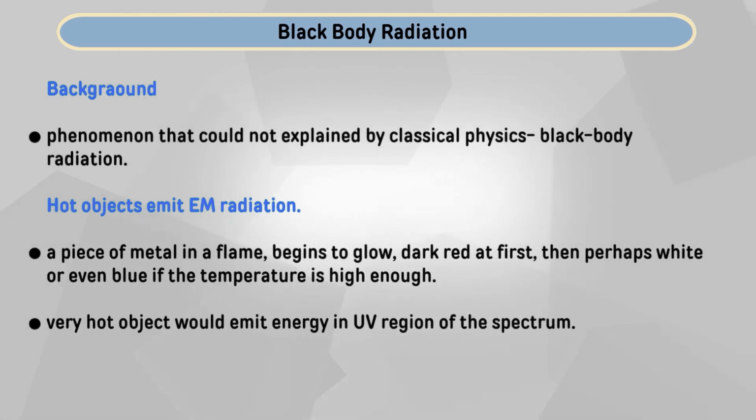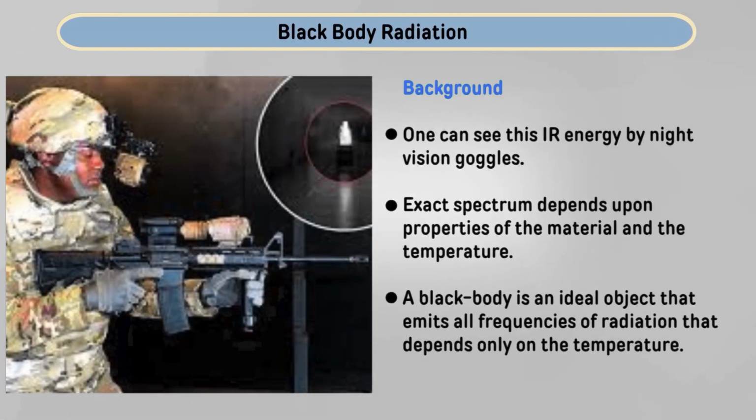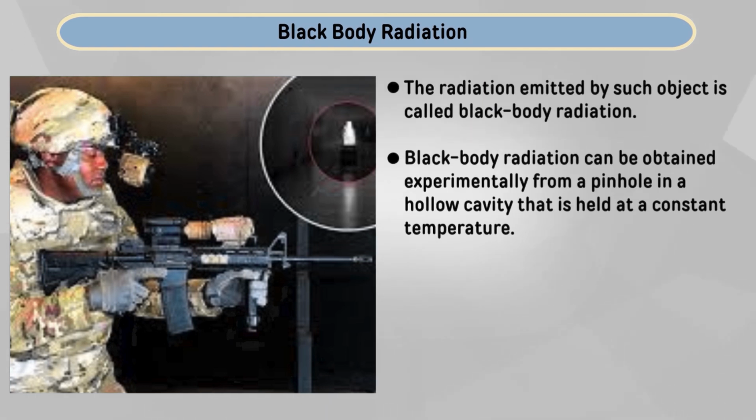We can also see this energy by using night vision goggles. The exact spectrum depends upon the properties of the material and the temperature, and a black body is an ideal object that emits all frequencies of radiation that depend only on the temperature. So, we will see the details of all these things here.